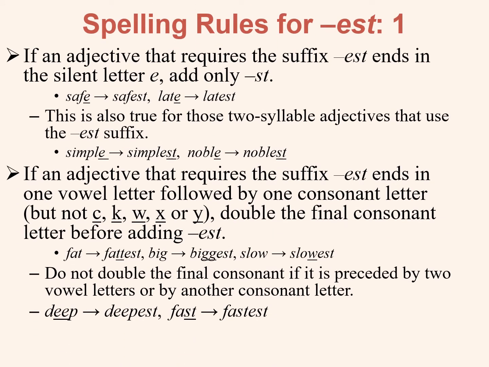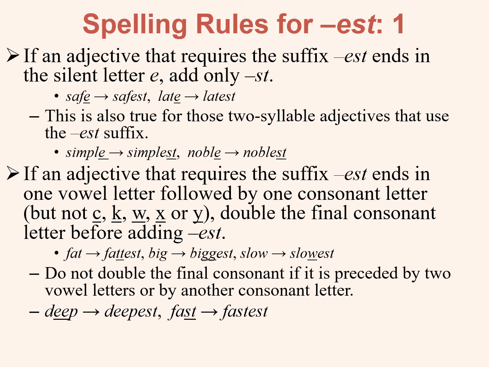There are some spelling rules for descriptive adjectives that form the superlative by adding the suffix est. If an adjective that requires the suffix est ends in the silent letter e, that is an e that is not pronounced, then only the st are added. Examples: safe, safest; late, latest.